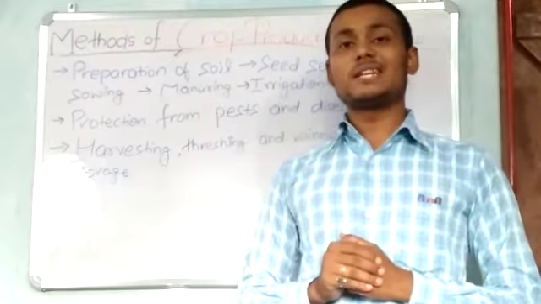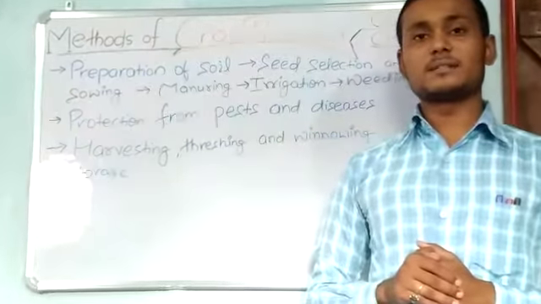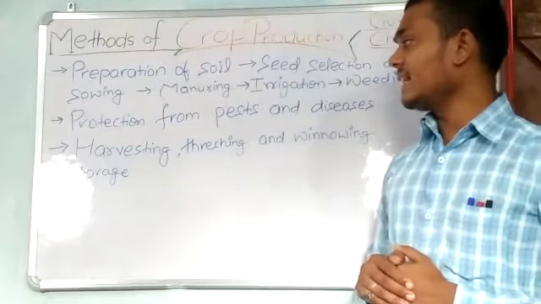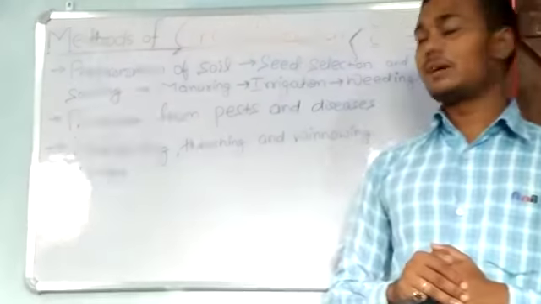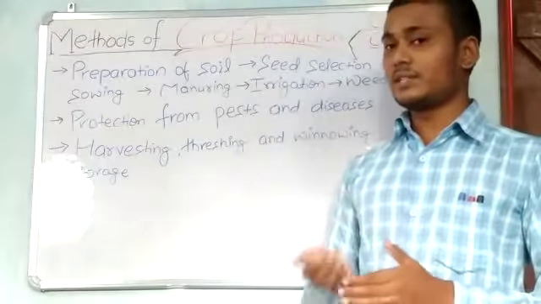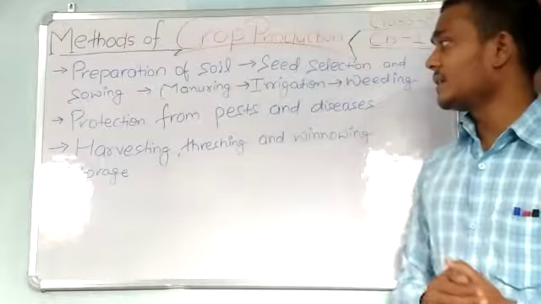Then after, protection from pests and diseases: we have to protect these new plants of crops from disease or insects. And then once our crop is ready for harvesting, we have to harvest it. Then threshing, then winnowing.